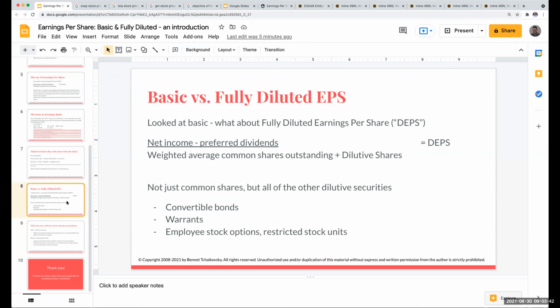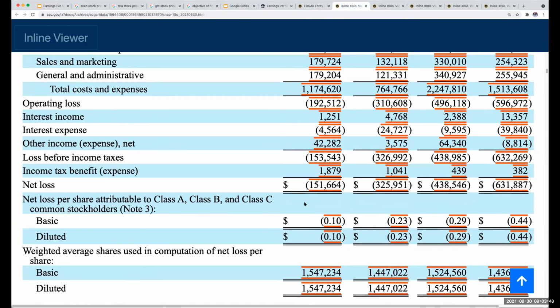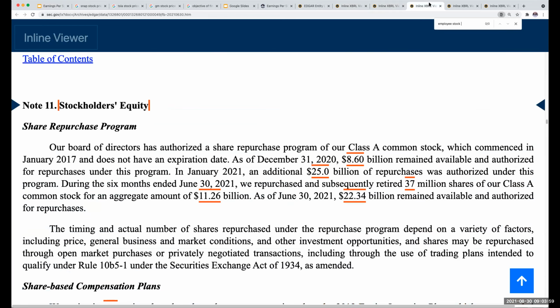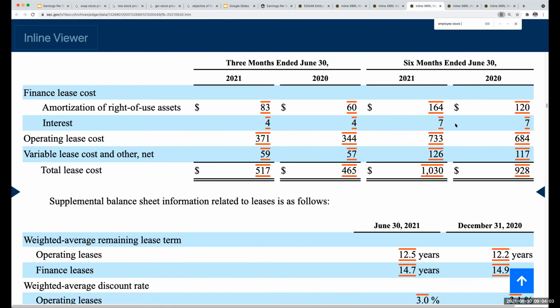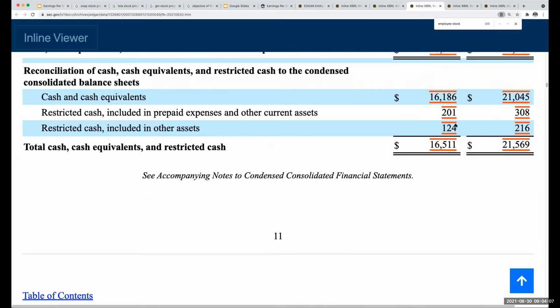It's because when an investor sees a company in a loss position like Snap, you don't really know if there are other dilutive securities out there. So we know over here with Facebook that there are definitely dilutive securities. And why do we know that? It's because their basic and diluted numbers are different.